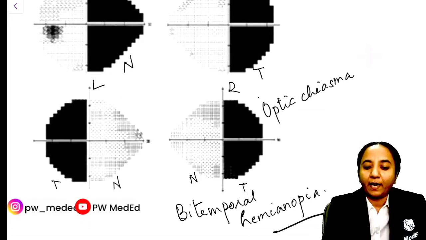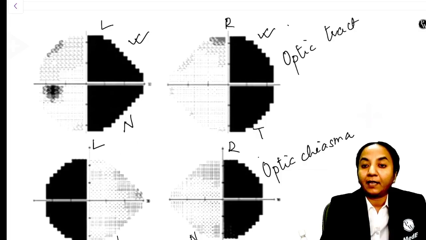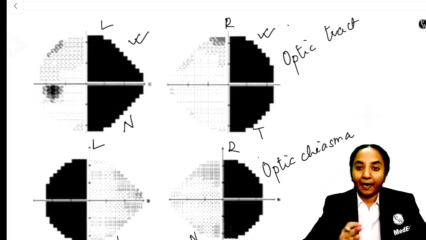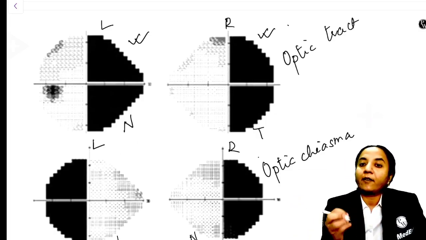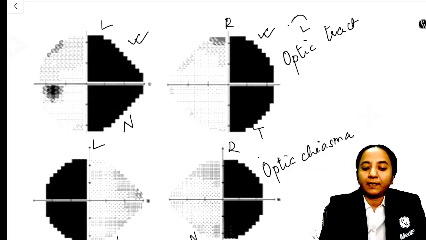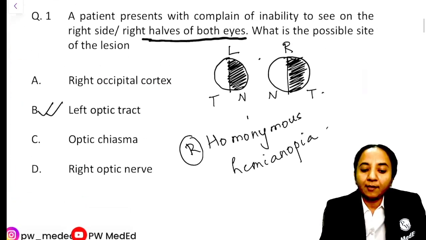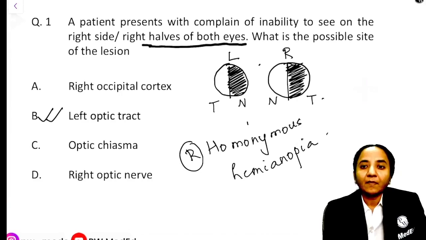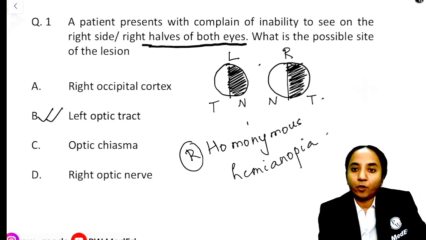And for the other one, that is the one that came in the question, this is your optic tract. We have to remember that if the blackening or the loss of vision is on the right hand side, we will call it a right homonymous hemianopia, and therefore the site of the lesion will be the left optic tract. So see, if this is how the question is given, then we understand that this is a right homonymous hemianopia.